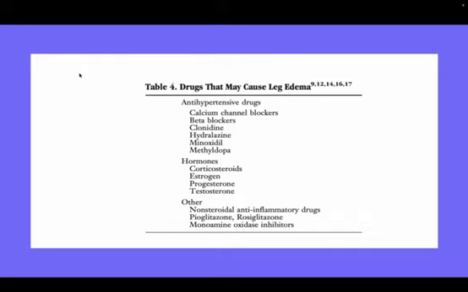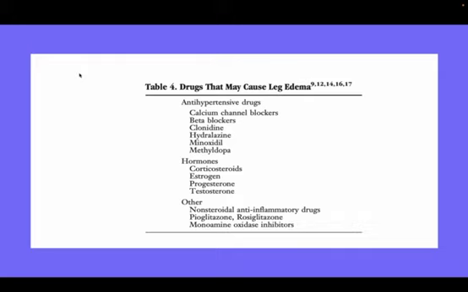In elderly females, you can find dependent edema because of aging. Sometimes drug related edema should always be kept in mind if the patient has recently started on some drugs. Then there is also pulmonary artery hypertension. A patient who is obese and has an obstructive sleep apnea component may have pulmonary hypertension, and right heart failure can cause pedal edema also.